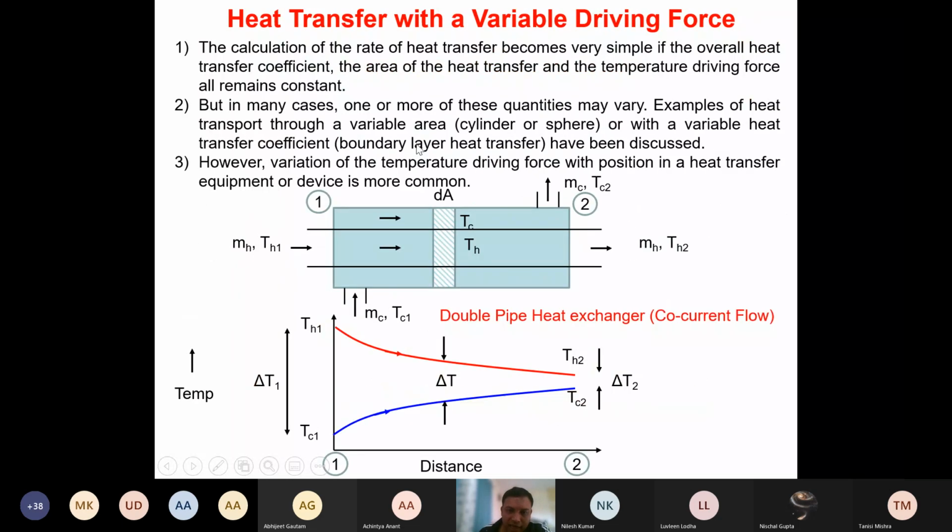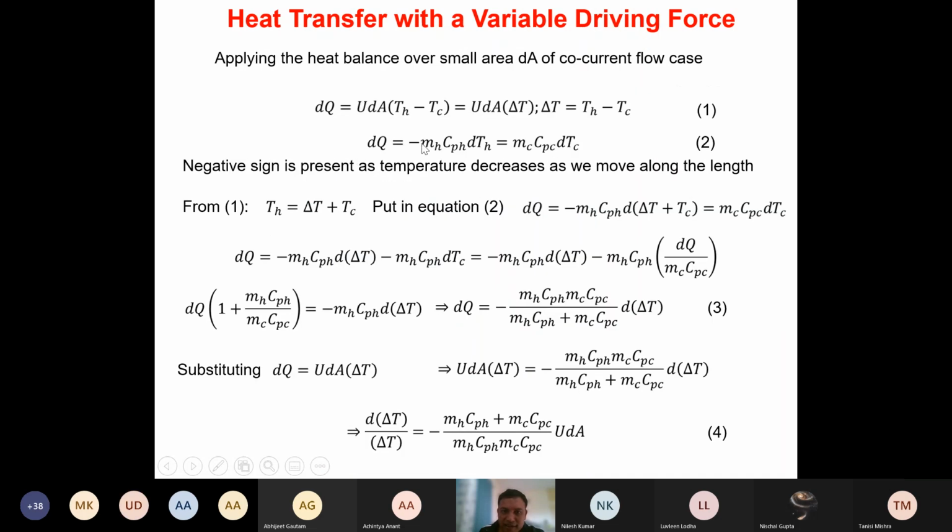That's what you can see as you move along the length from left-hand side 1 to 2. You can see that this temperature TH is decreasing, isn't it? So TH1 will be the higher value compared to TH2, isn't it? So therefore this minus sign is used while accounting the sensible heat of the hot fluid. So that's why this minus sign is coming in here. Okay.